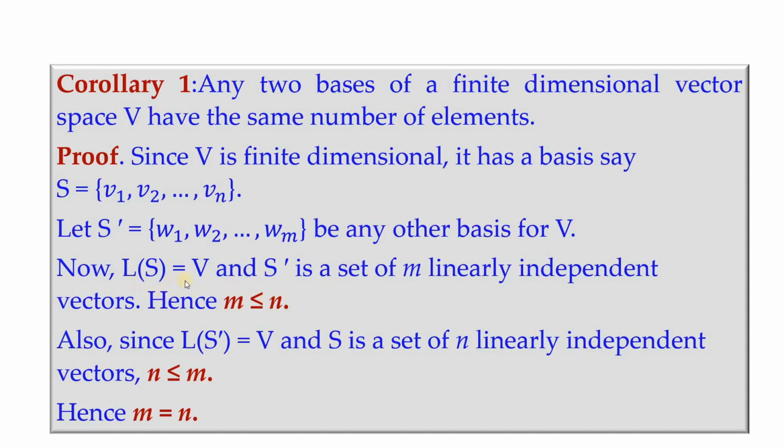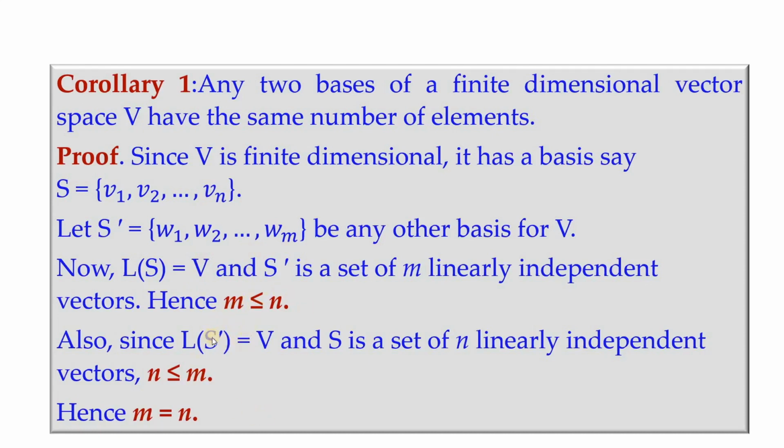Now L of S equals V, and S prime is a set of m linearly independent vectors. See, we have this one and this one to be bases only. But in the first case, we are going to take this as a basis and this as a set of linearly independent vectors. So by lemma 4.2.17, we know the relation between this m and n, that is m is less than or equal to n.